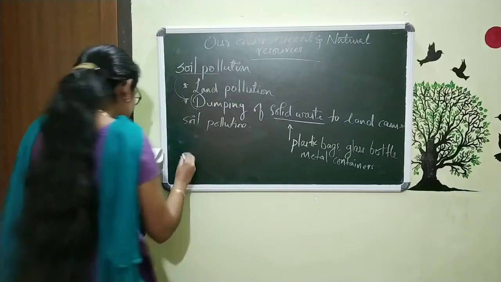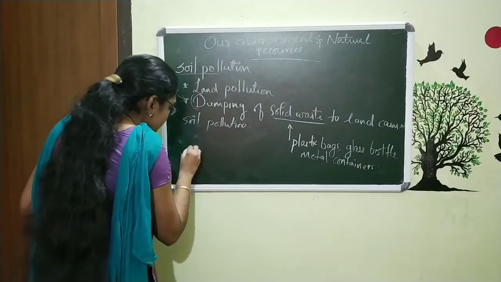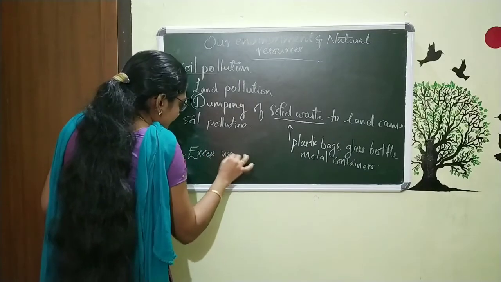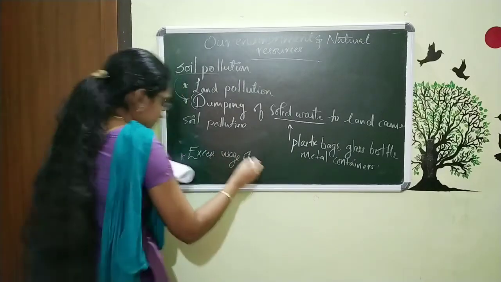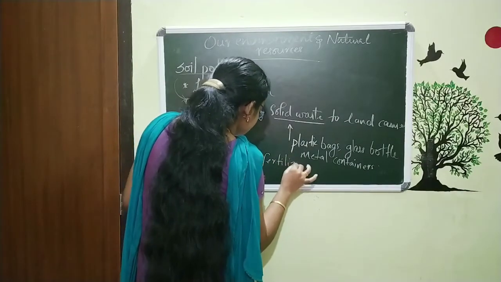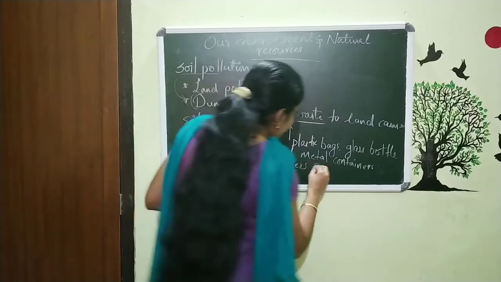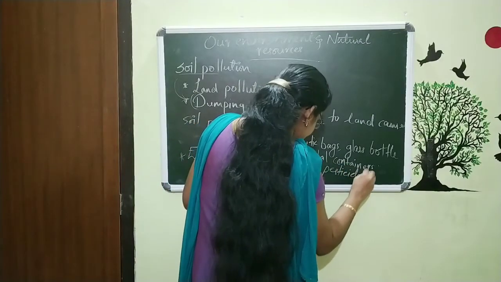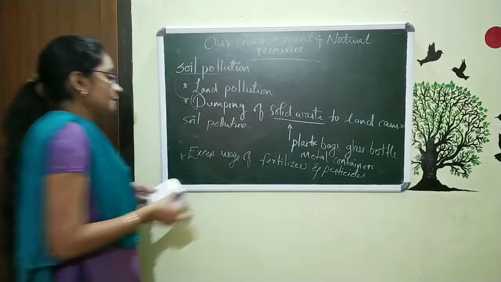So we can say excess usage of fertilizers and pesticides also causes soil pollution.